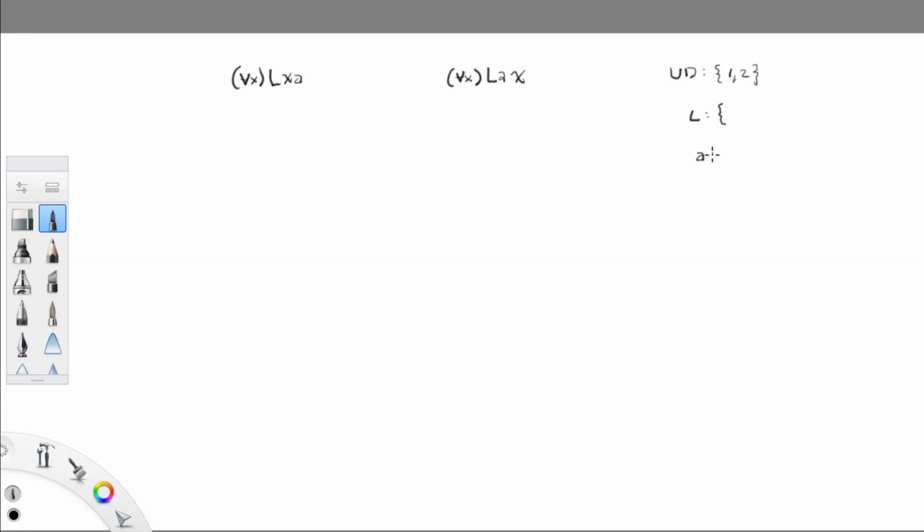And at this point, we're not going to assign anything here because we have, in some sense, choices how we construct this interpretation. What are our choices? Well, the choices are 1 or 2. We can assign the number 1 to the name A, making 1 the denotation, or we can assign the number 2 to the name A, making 2 the denotation.